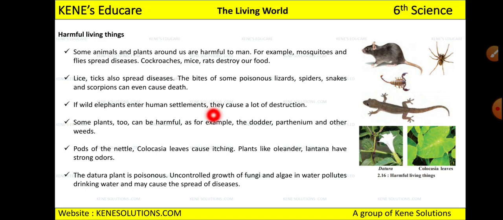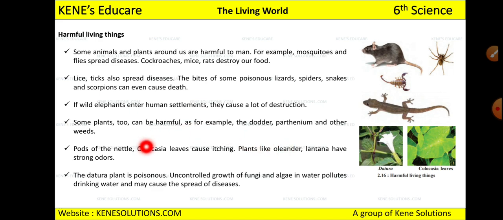Then they spread diseases: cockroaches, mice, rats. They destroy our food, so they are harmful for us, right? Then lice, ticks also spread diseases. The bites of some poisonous lizards, spiders, snakes, and scorpions can even cause death. So these are the harmful living things which exist on earth. And if wild animals enter human settlements, they will cause a lot of destruction, right?